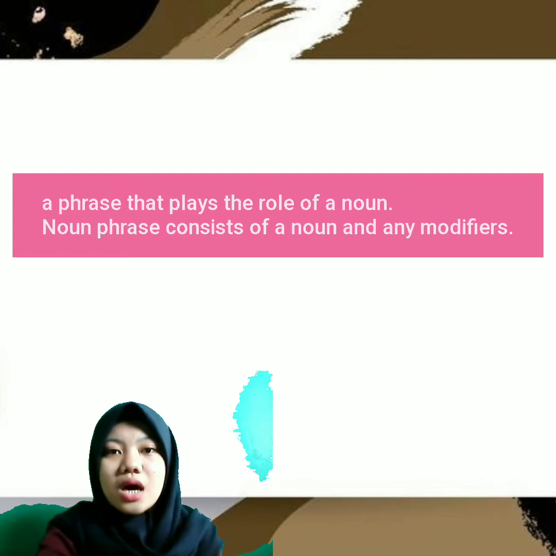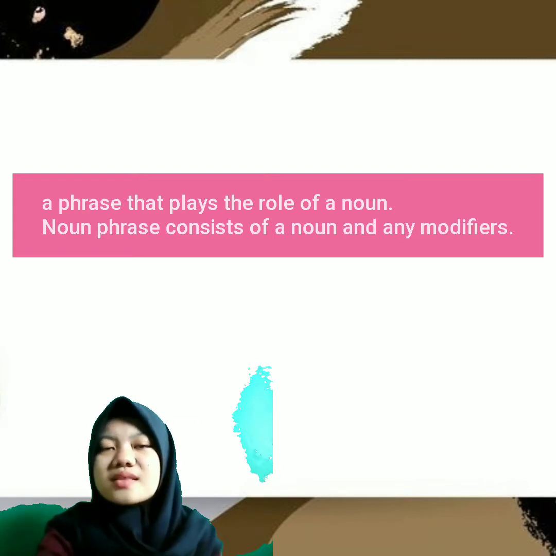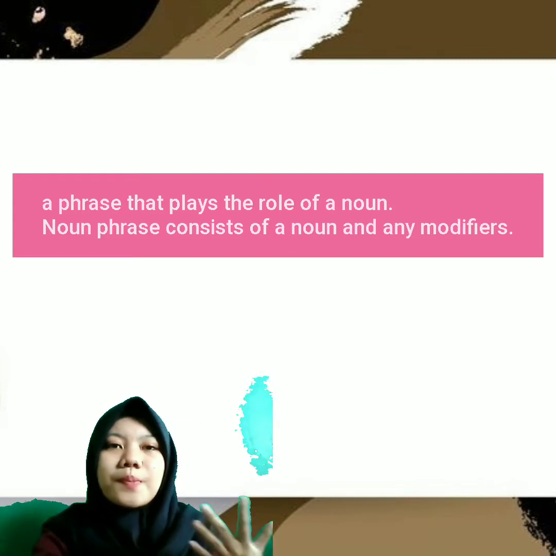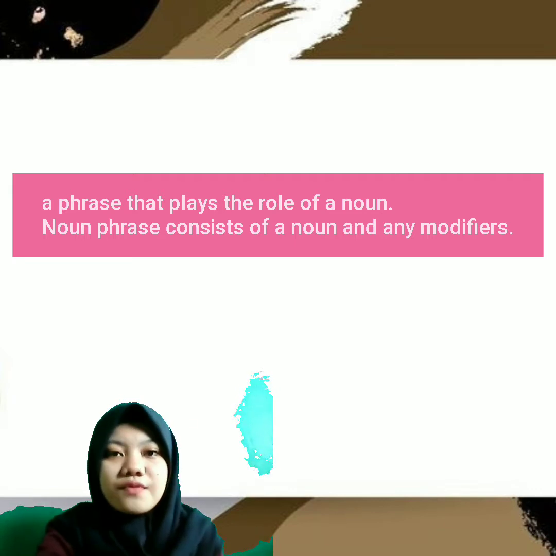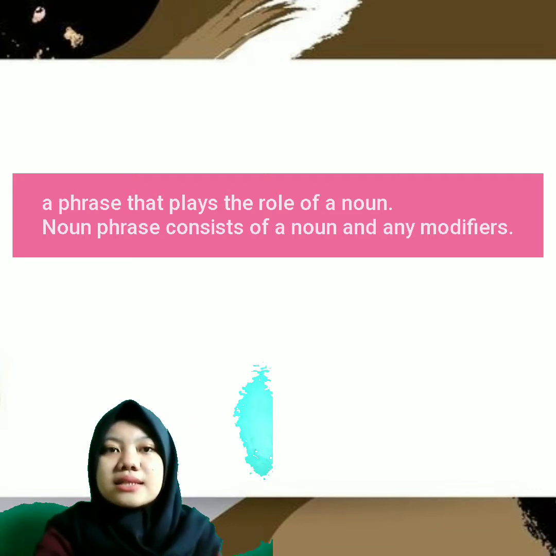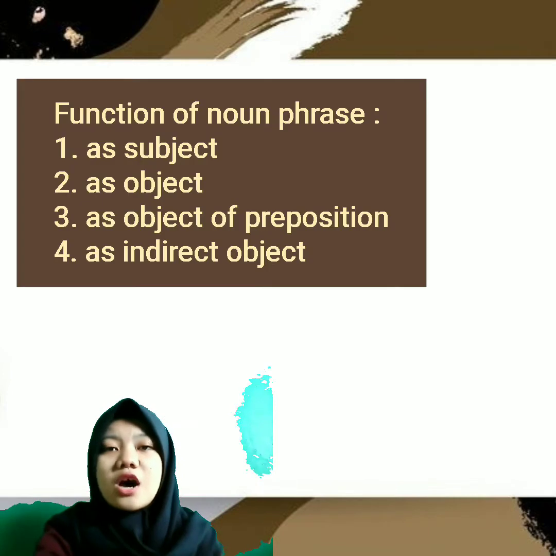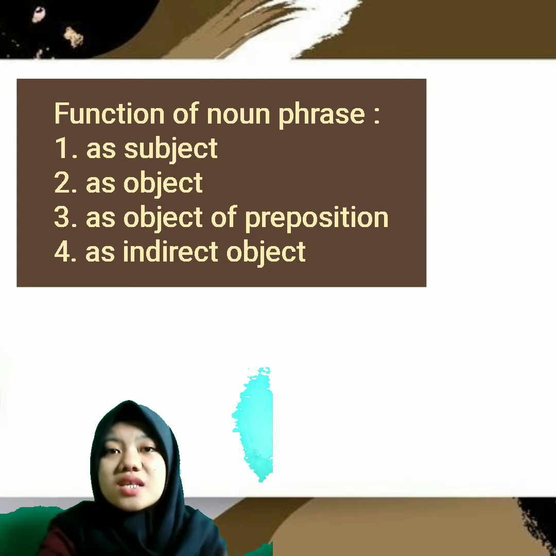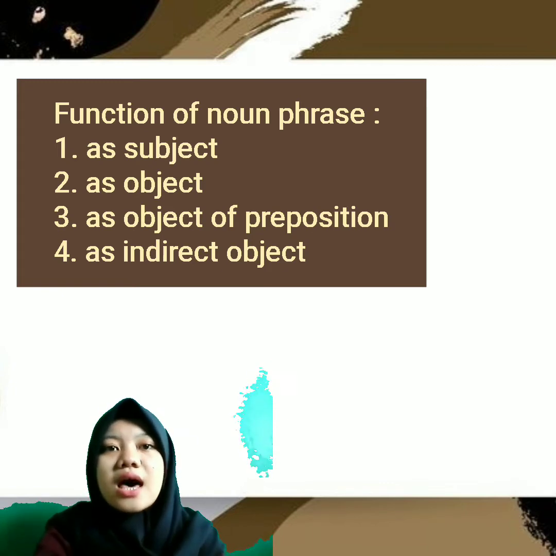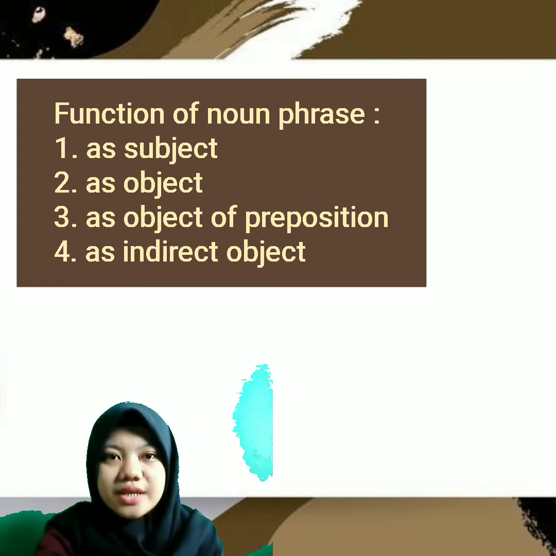And the next point is about noun phrase. A noun phrase is a phrase that plays the role of a noun. A noun phrase consists of a noun, a person, place, or thing, and any modifiers. Noun phrases are used to describe nouns with clear descriptions. The functions of noun phrases are noun phrase as subject, noun phrase as object, noun phrase as object of prepositions, and noun phrase as indirect object.